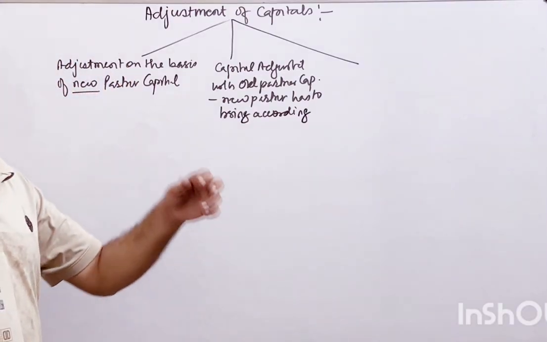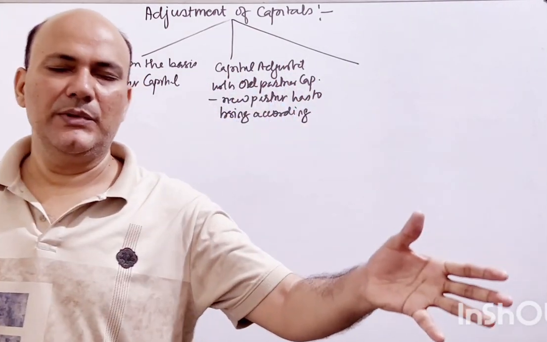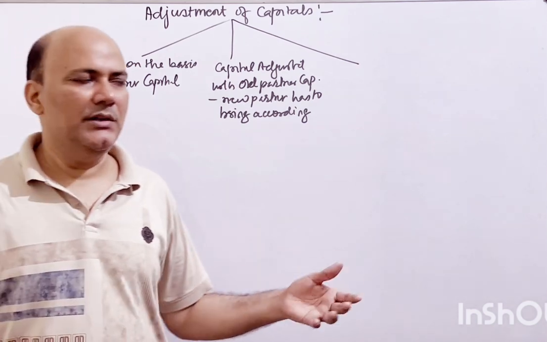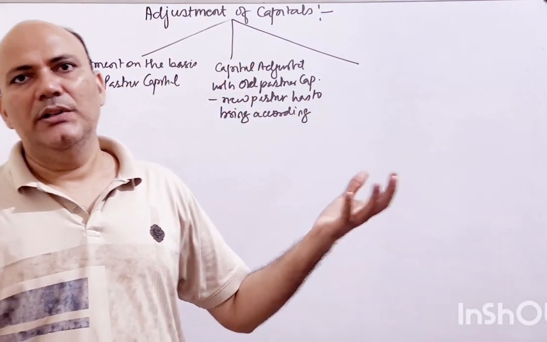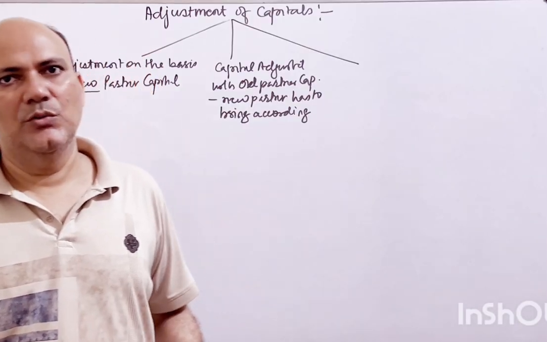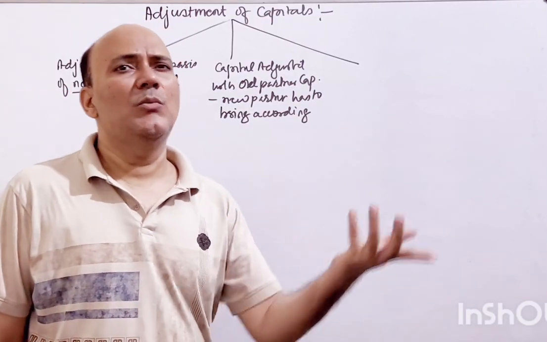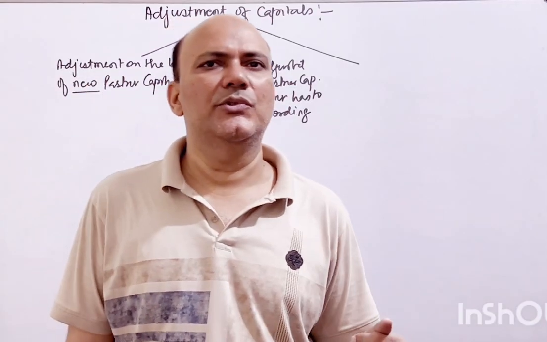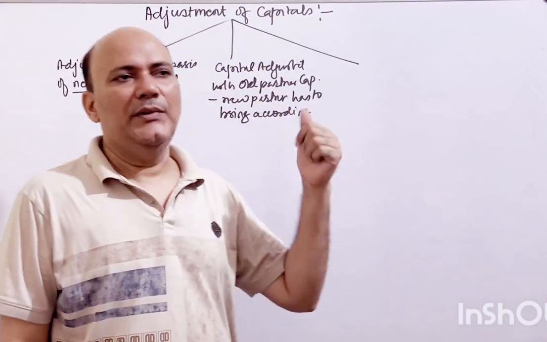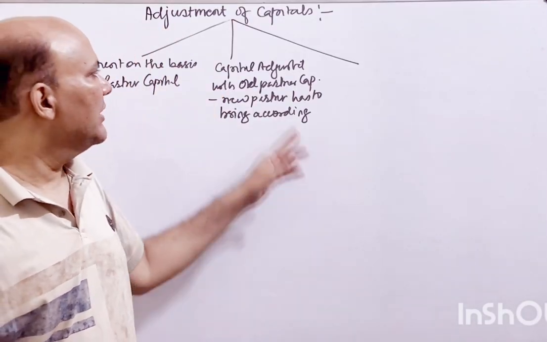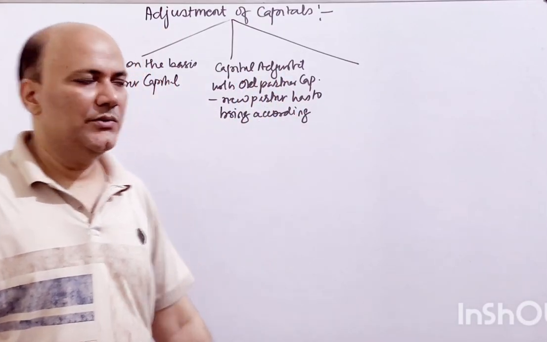So whatever the old partners' capital, let's say A and B are partners, they have some investment in the partnership. So the new partner comes in, how is he going to bring the capital? Let's say 1/4 share is given to Mr. C, who is coming into the partnership firm. So how much capital he is going to bring for 1/4 share will be decided on the basis of the old partners' capital which has been invested into the business. That is called capital adjustment on the basis of old partner's capital account, right?